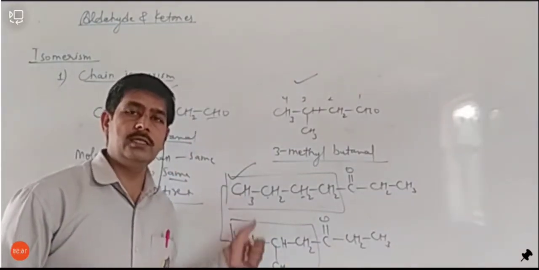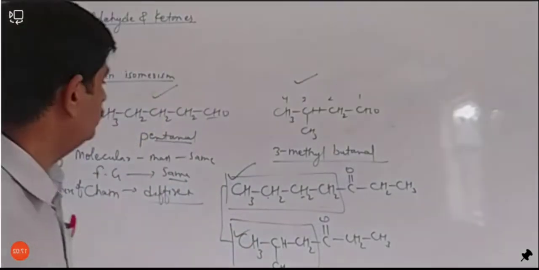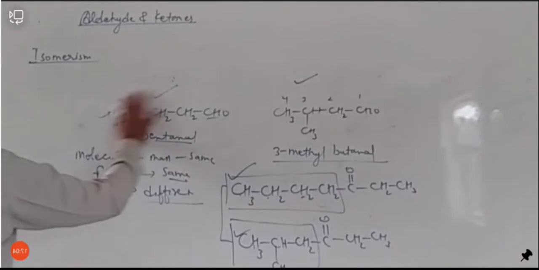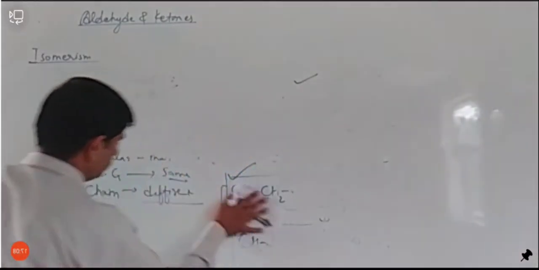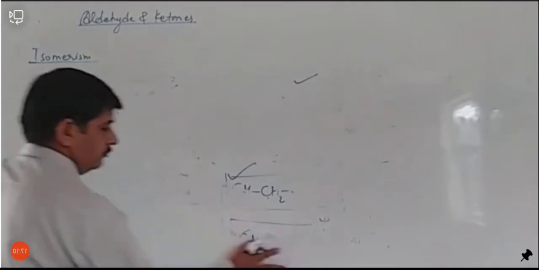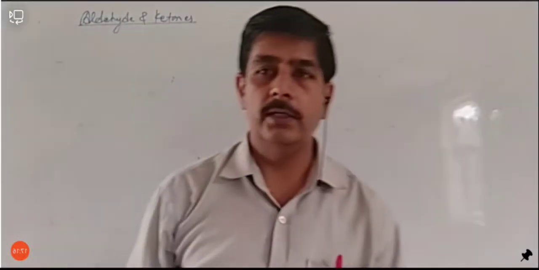That's why both are examples of chain isomers. ठीक है. Chain isomerism is not as important as functional group isomerism. So now we will discuss functional group isomerism.